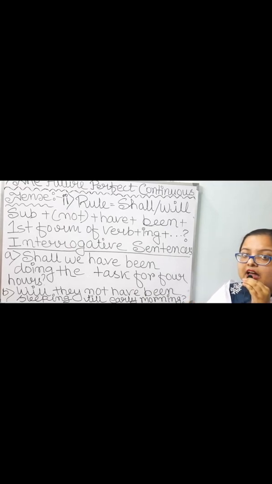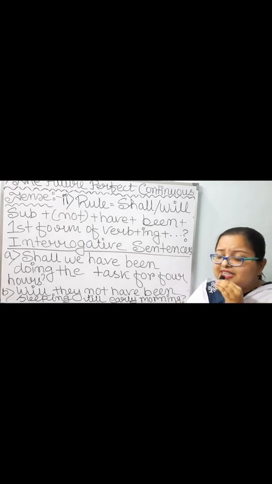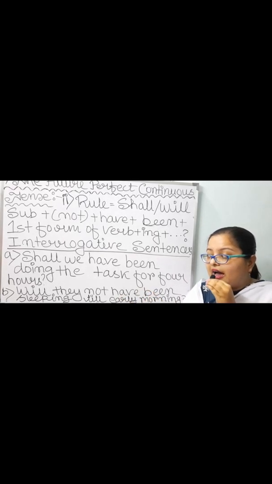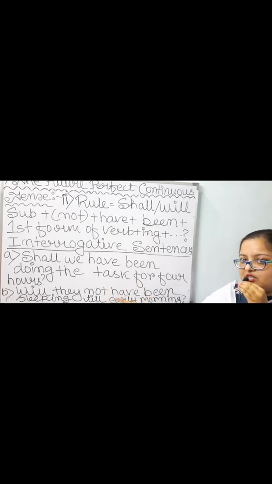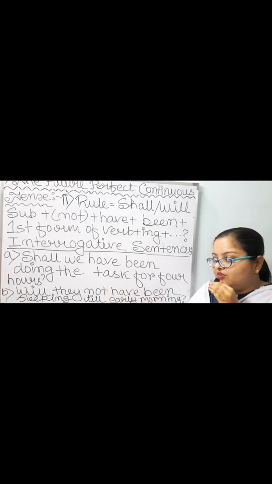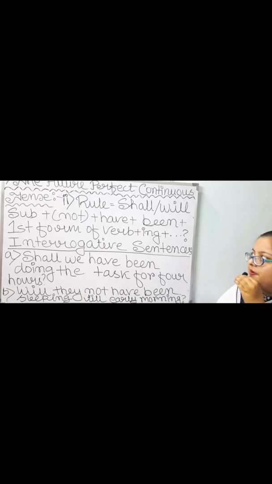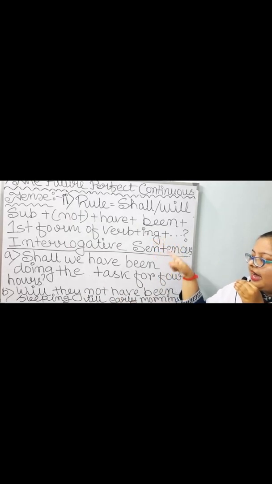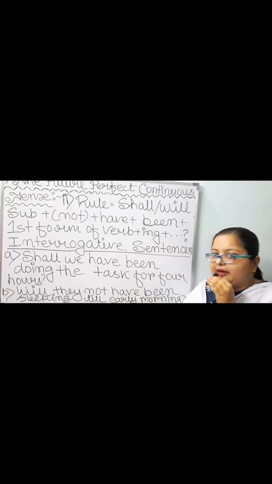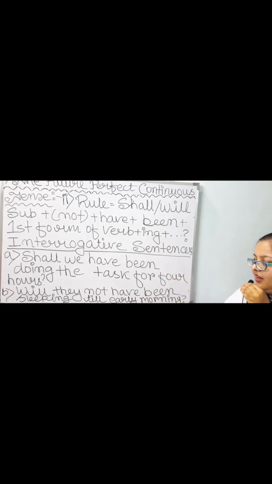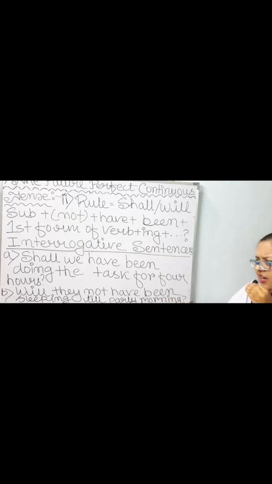But second and third forms, the word slept, has not to be taken over here. So I have taken sleep, first form of the verb, plus ing. So sleeping. Then I have added till early morning. Will they not have been sleeping till early morning?